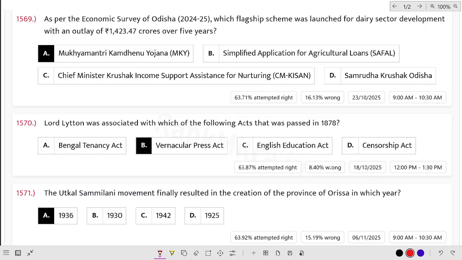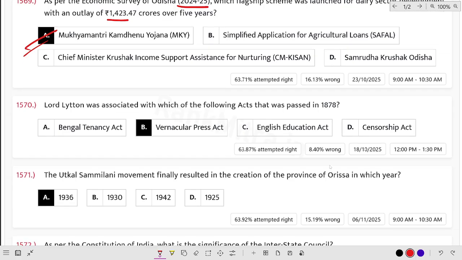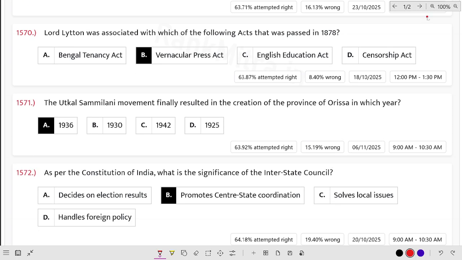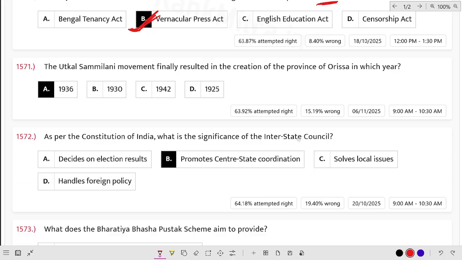As for the Economic Survey of Odisha 2024-25, which flagship scheme was launched for dairy sector development with an outlay of 1423 crore over 5 years? Mukhyamantri Kamadhenu Yojana. Lord Lytton was associated with which of the following acts passed in 1878? The Vernacular Press Act was passed in 1878 during Lord Lytton's time.